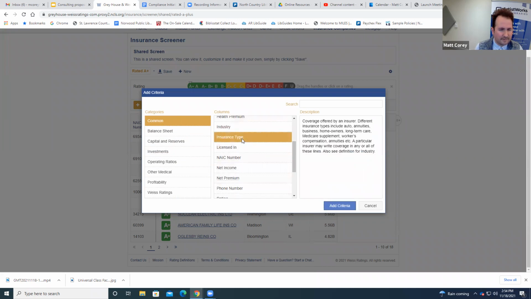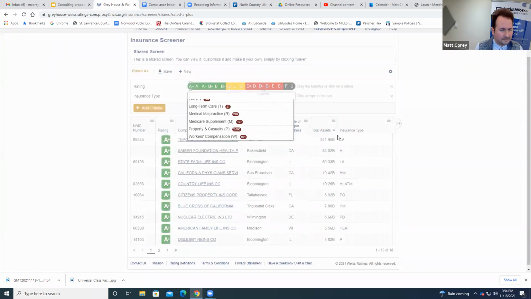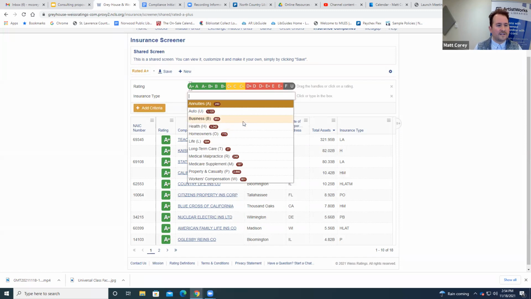So insurance type. Okay, so this one is applicable, right? Because we're looking at insurance. Insurance type, that's the criteria that we've added.